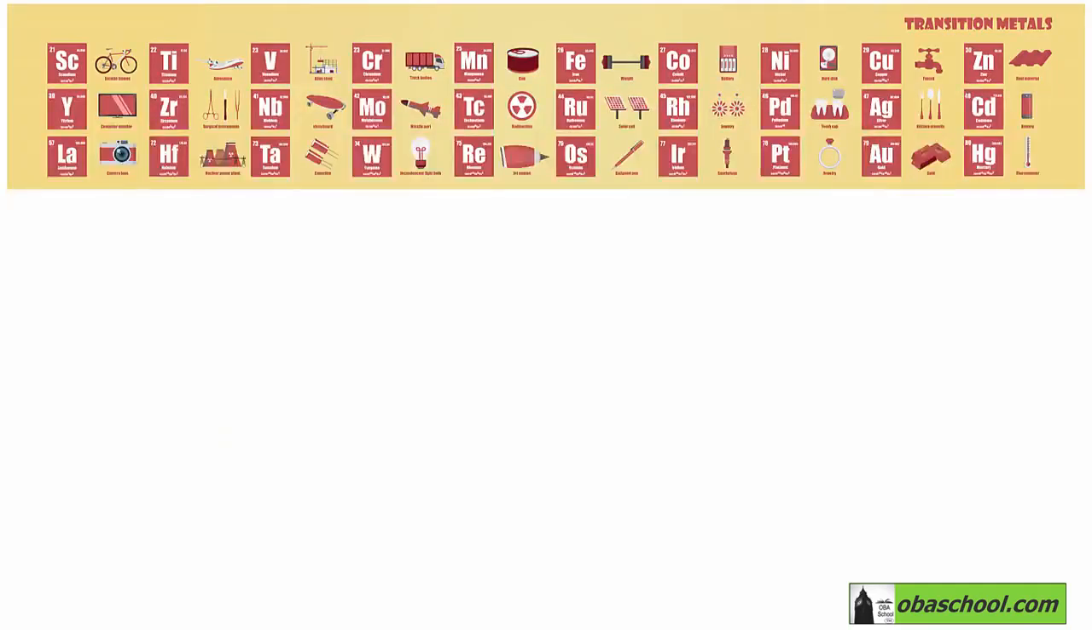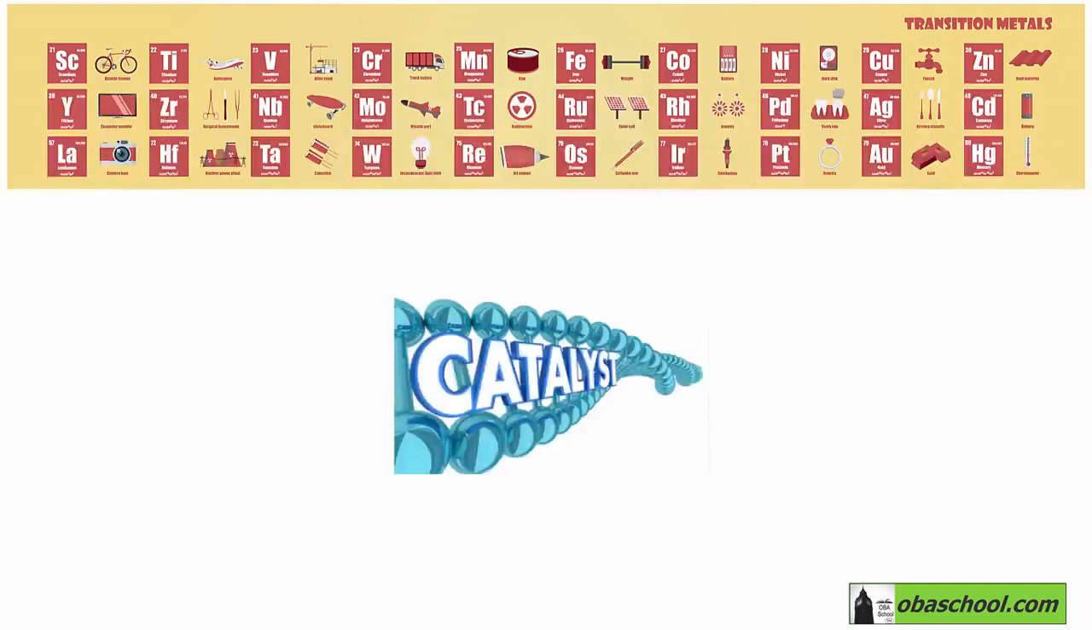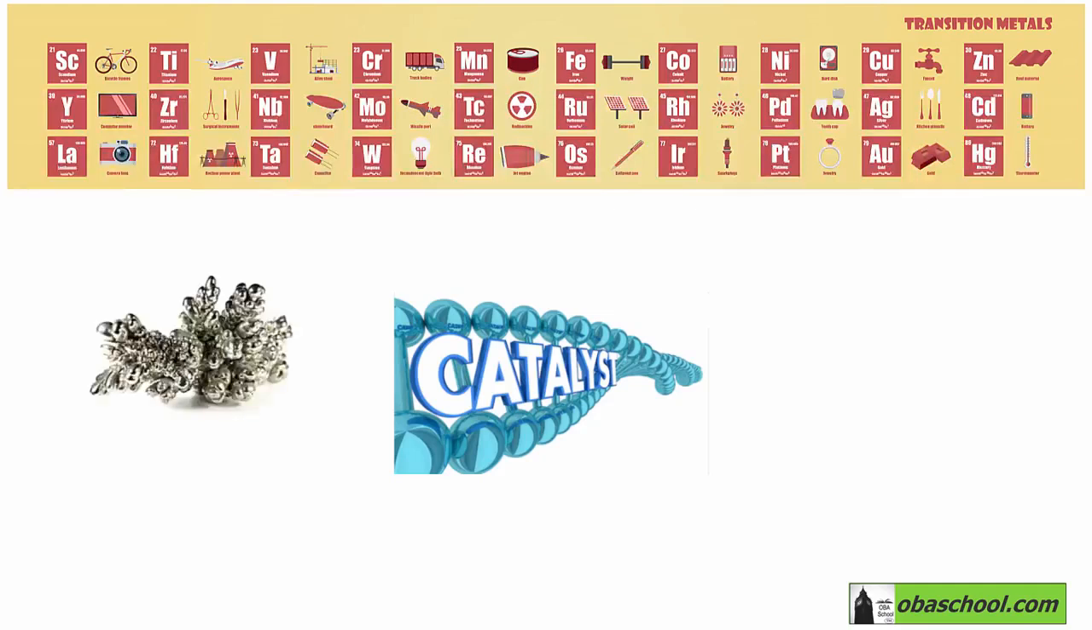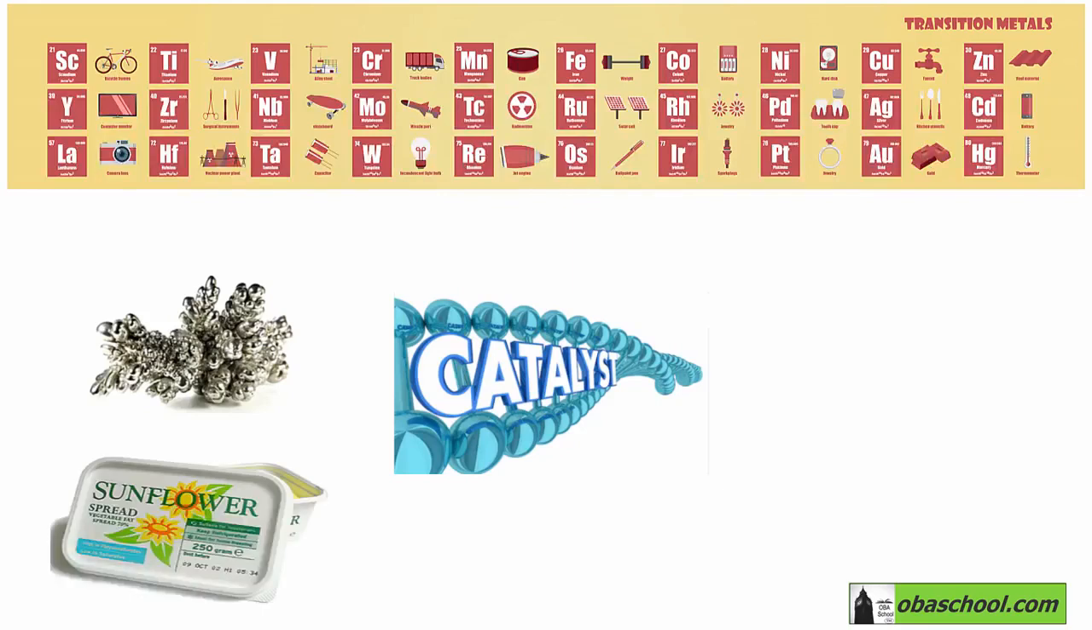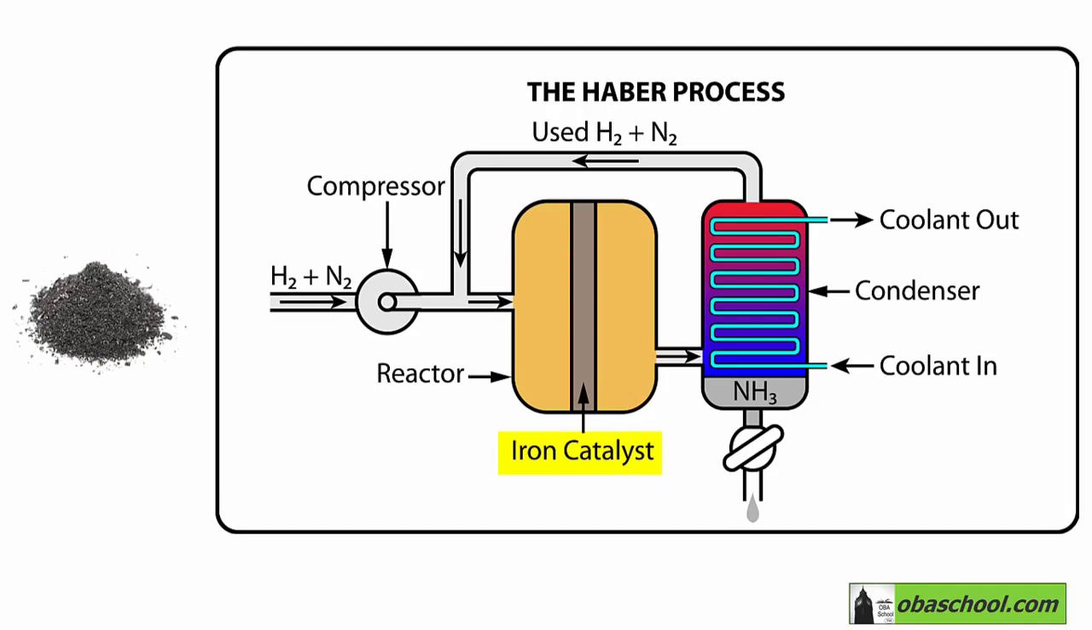Transition elements and their compounds are very important in the chemical industry because they are used as catalysts. So they are used to speed up reactions. For example, nickel, Ni, is used as a catalyst in the manufacture of margarine. Iron is used as a catalyst in the Haber process to make ammonia. So to make ammonia from nitrogen and hydrogen, iron is used as a catalyst.